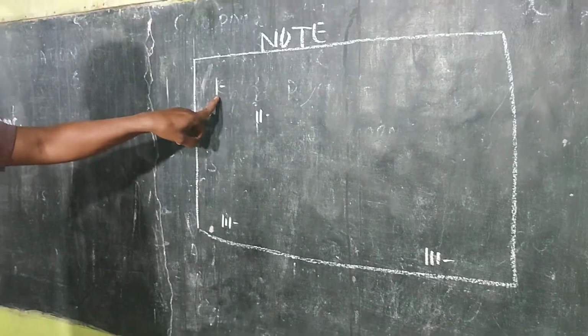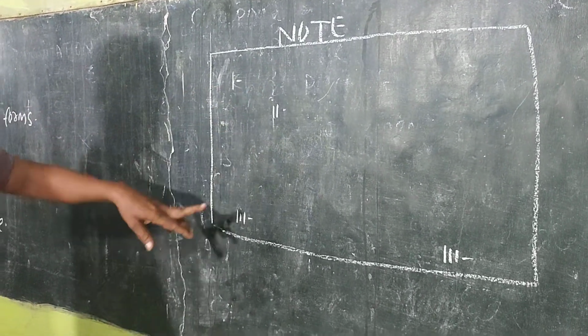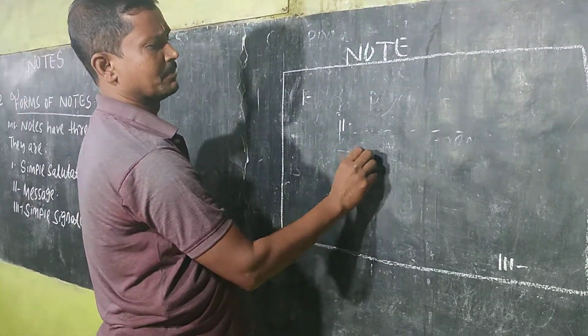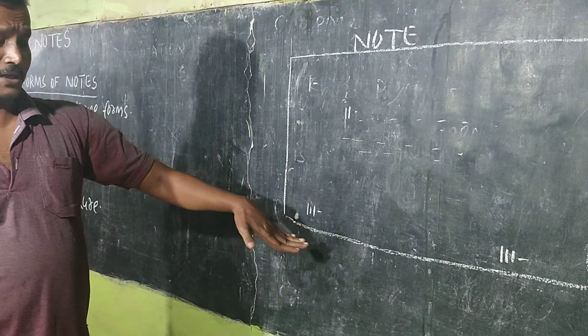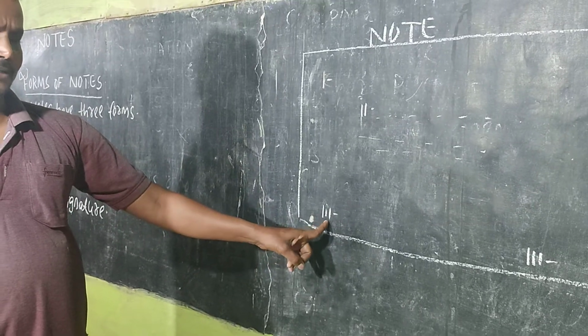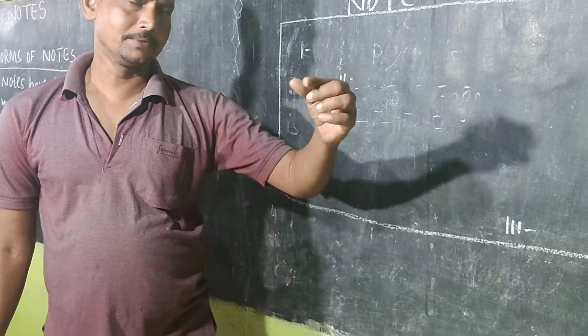Here is the placement of form number 1, that is simple salutation. And here, form number 2, it is the message part. And in case of simple signature, form number 3, you can place it here or you can place it here. There is no objection.